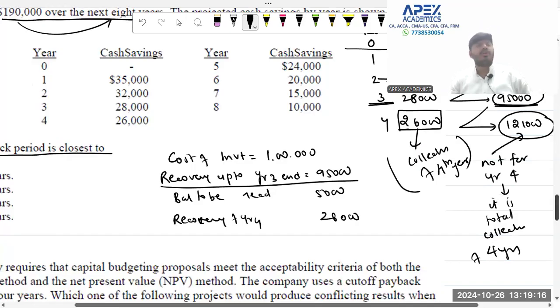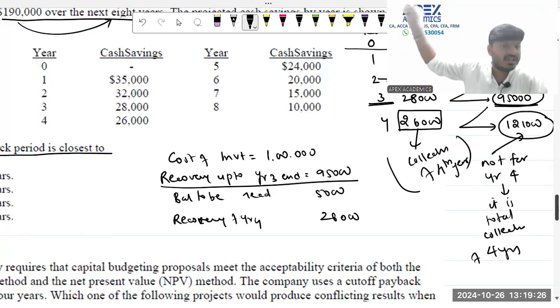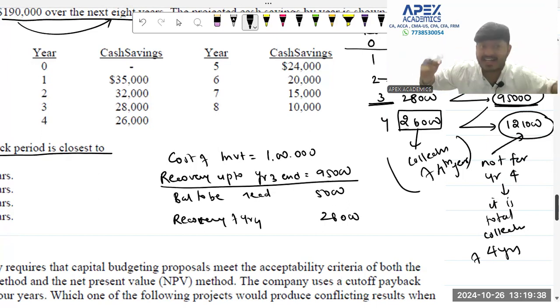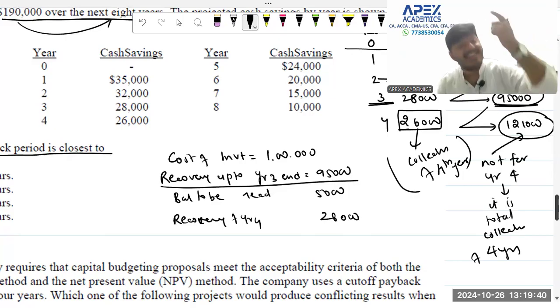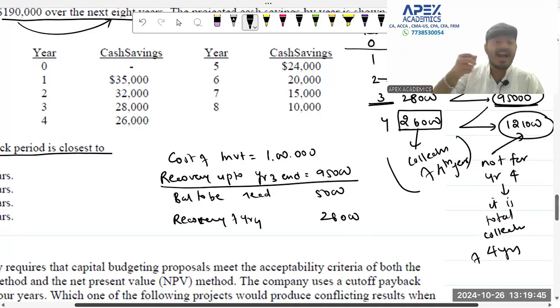The total collection of 4 years is 121, and the collection of the 4th year is 26,000. Collection for 4 years and collection of the 4th year are two absolutely different concepts.